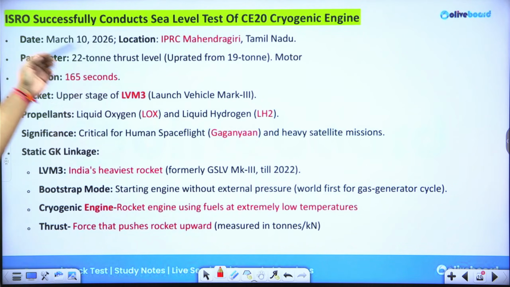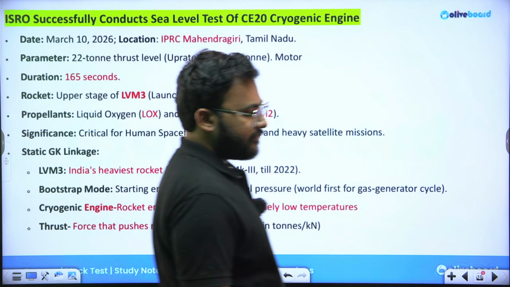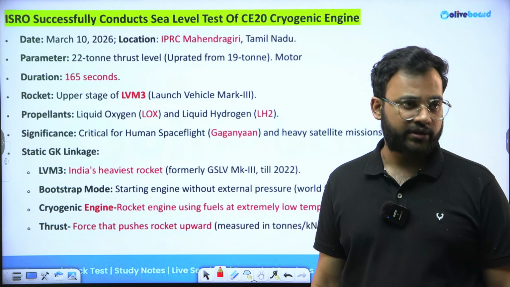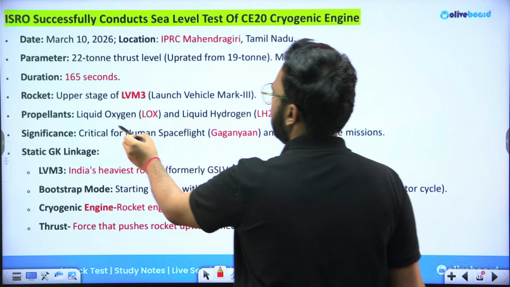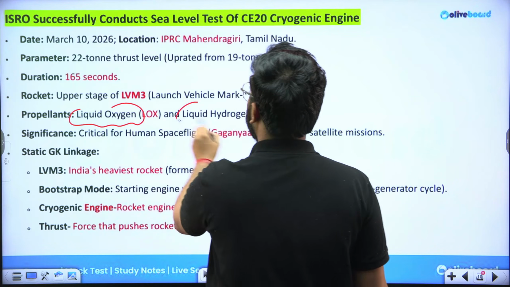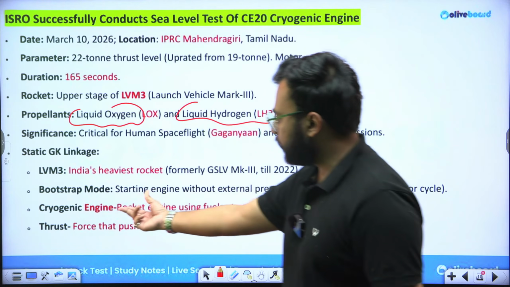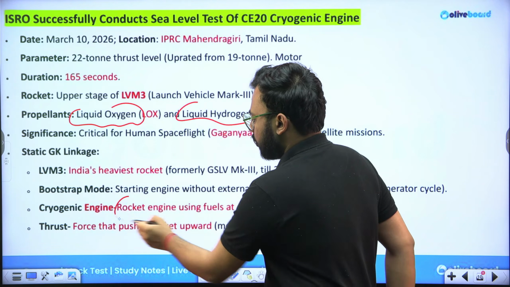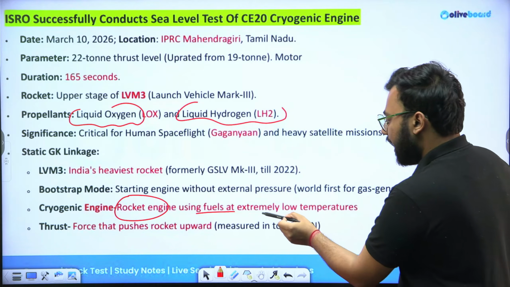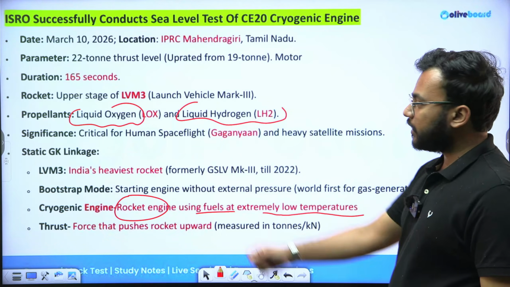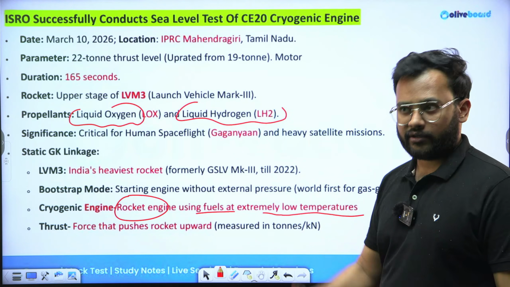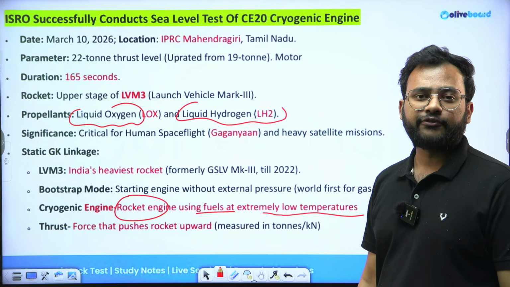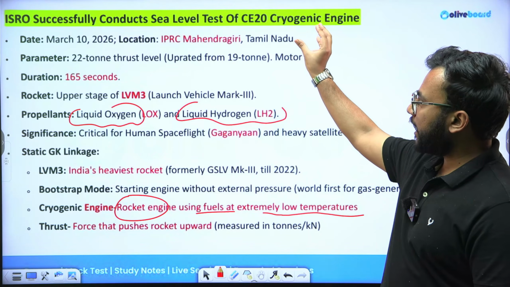Next news is regarding ISRO successfully conducting a sea-level test of the CE-20 cryogenic engine. Firstly, let us understand what a cryogenic engine is, which is the keyword here. A cryogenic engine is a rocket engine which uses fuels at a very low temperature, primarily liquid oxygen and liquid hydrogen as propellants which drive it. So this is the meaning of cryogenic engine.